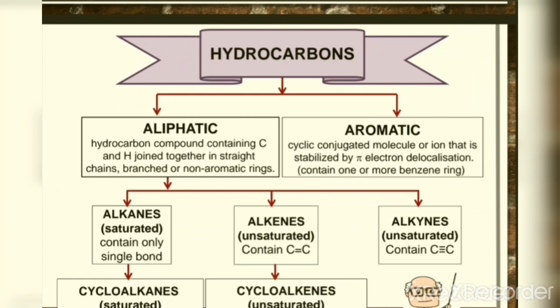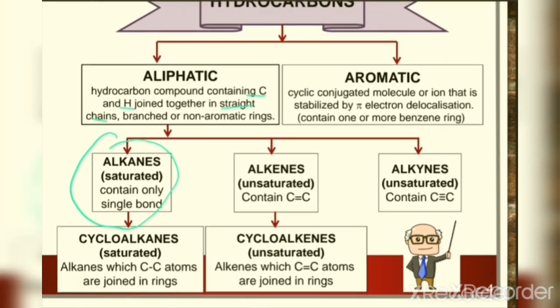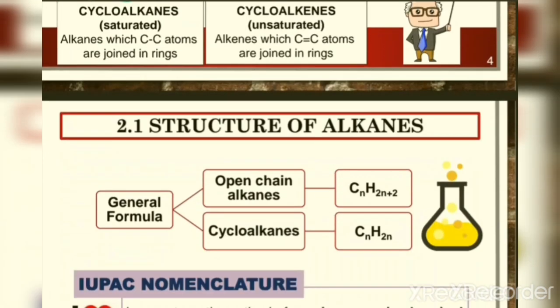Alkanes come from the family of hydrocarbons. A hydrocarbon is a compound that contains mostly carbon and hydrogen. Alkane is an aliphatic hydrocarbon, that is a hydrocarbon compound containing carbon and hydrogen joined together in a straight chain, branch or non-aromatic rings. Alkanes are saturated hydrocarbons that contain only single bonds. Other than alkanes, we also have cycloalkanes.